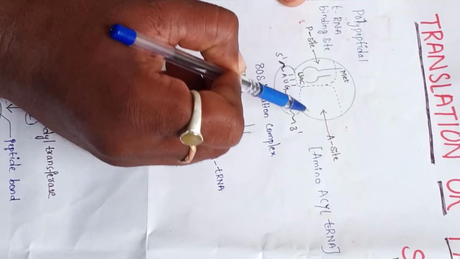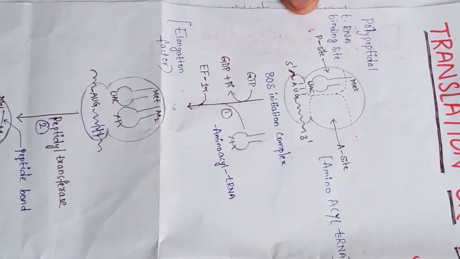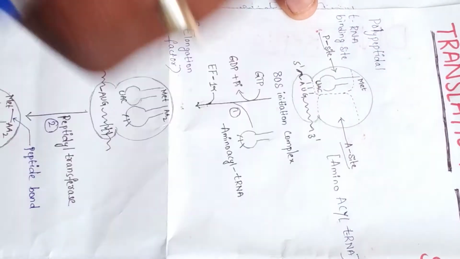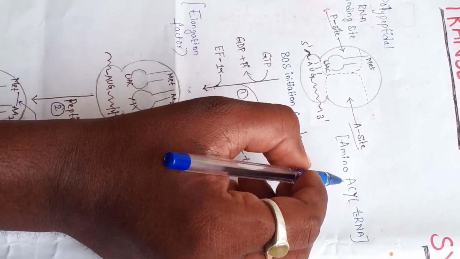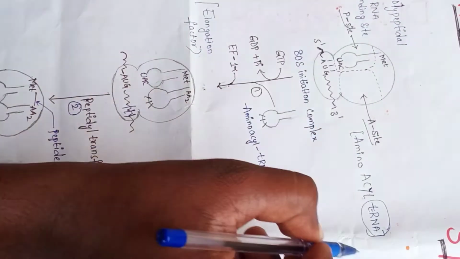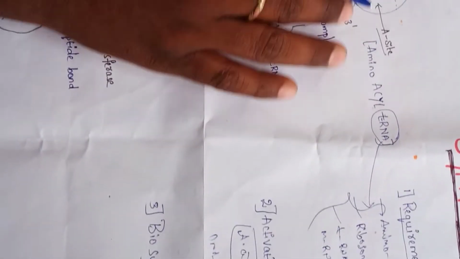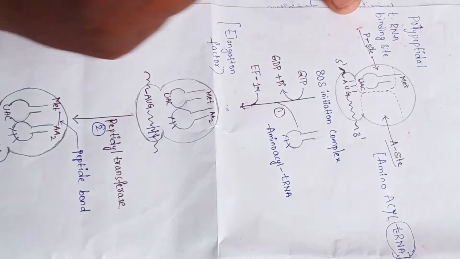So this is the ribosomal structure. In here two sites are there. One is the P site, another one is the A site. The A site is the aminoacyl tRNA site. So what is the importance of the tRNA? The tRNA is one of the requirements of protein biosynthesis. The next site is the polypeptidyl tRNA binding site.